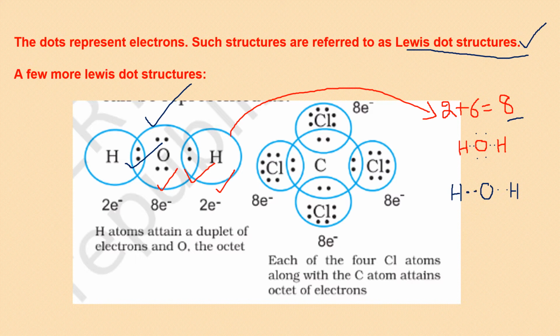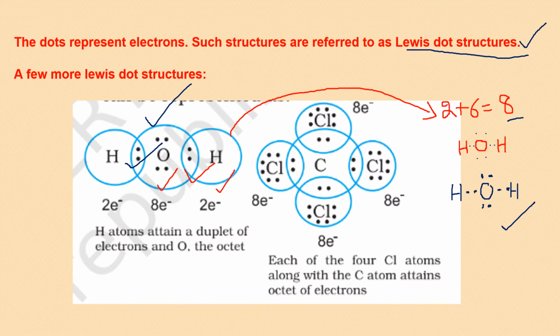So these are the 2 electrons between them, and these are the 2 electrons between them, which make a single bond. 4 electrons I have used, remaining 4, because you generally show them in pairs, 2, 3, 4. This is the Lewis dot structure of the water molecule.